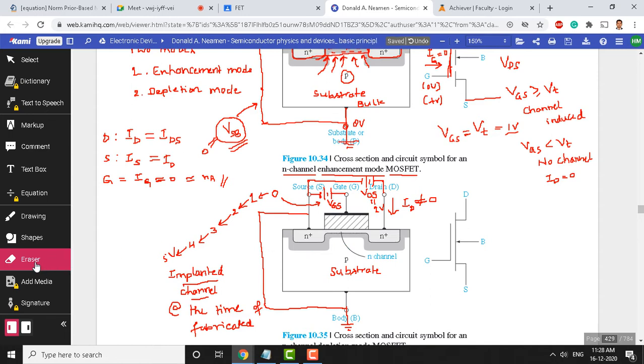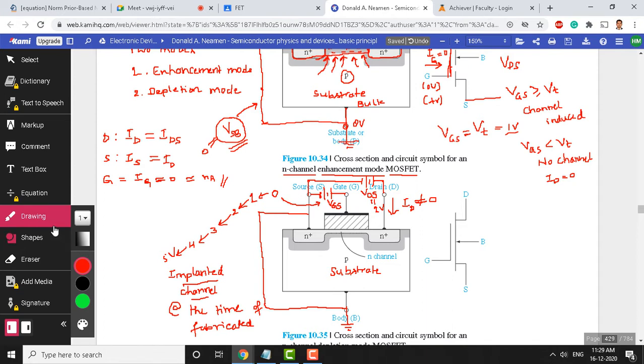Okay, do you see any decrease or increase? We can see an increase because the width will increase, more electrons will be attracted if we apply positive VGS. Exactly. So the width of the channel will increase now.